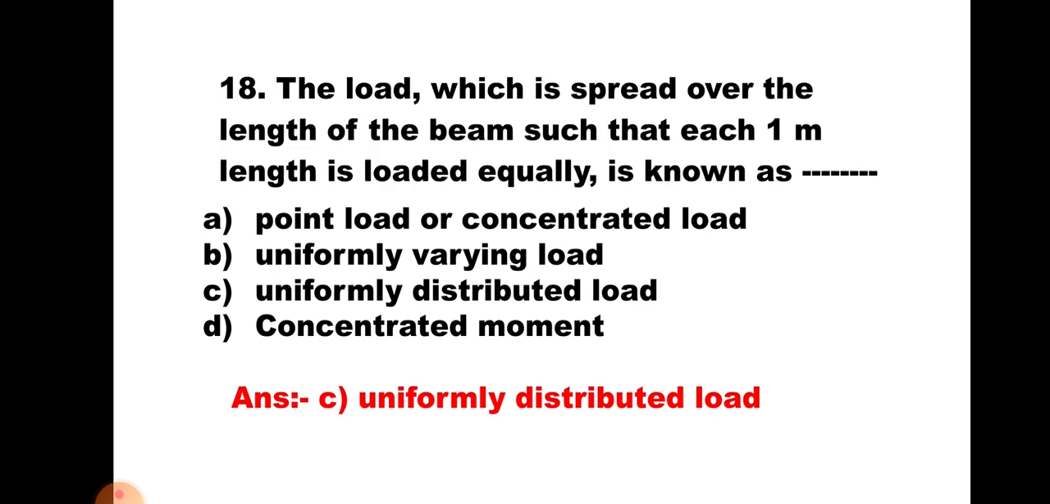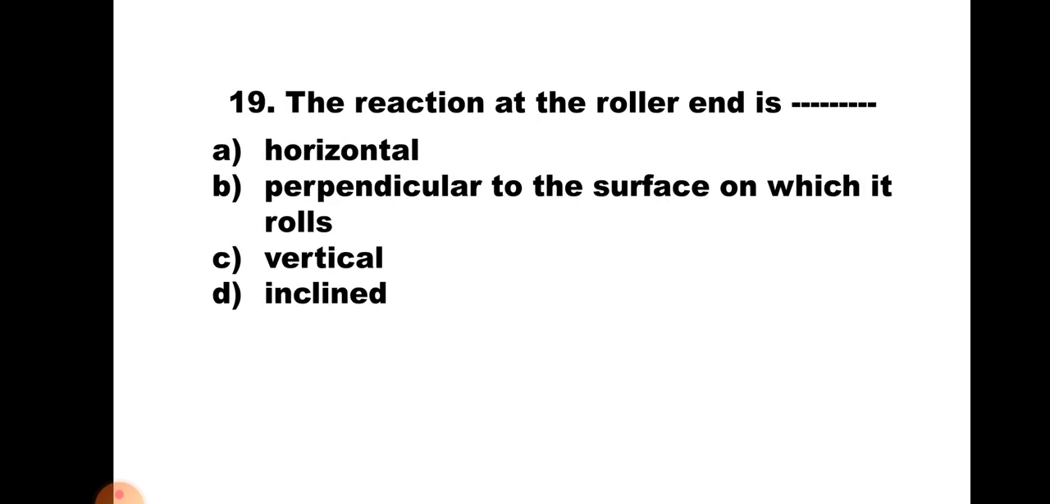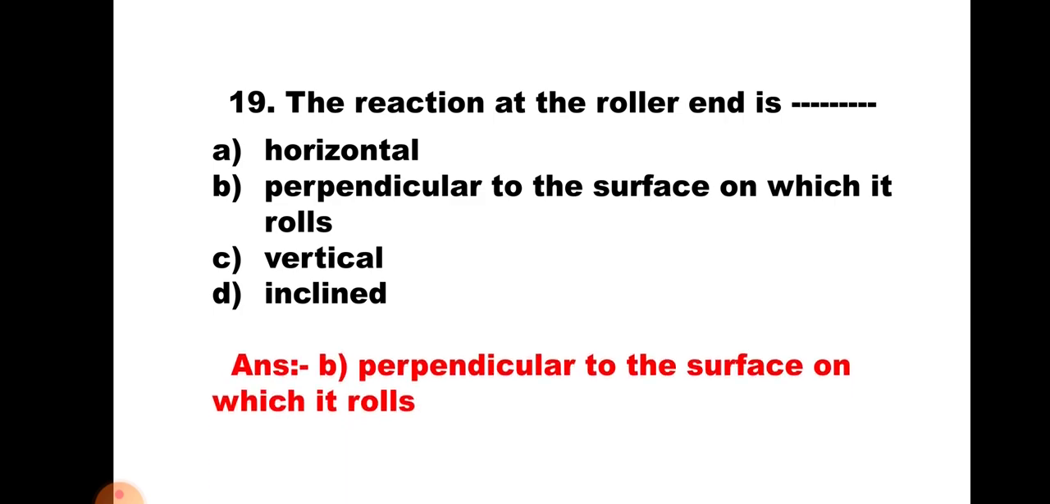Hence the correct answer is C, uniformly distributed load. Question number 19. The reaction at the roller end is: A. Horizontal, B. Perpendicular to the surface on which it rolls, C. Vertical, and D. Inclined. Now whenever there is a roller, the reaction at the roller is always perpendicular to the surface on which it rolls. Hence the correct answer is B.